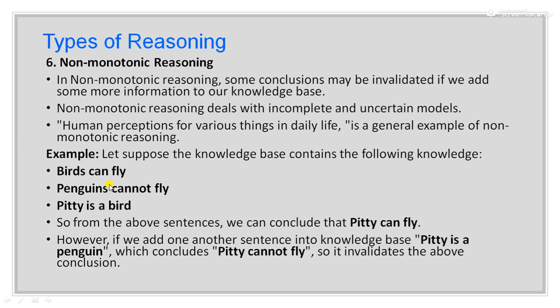But as soon as I add the fourth sentence, Pitty is a penguin, there exists a contradiction, because as you add this fourth sentence, it says that Pitty cannot fly, so it invalidates our conclusion.